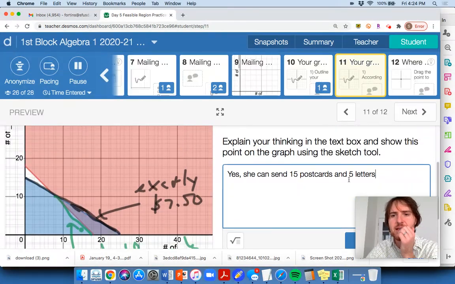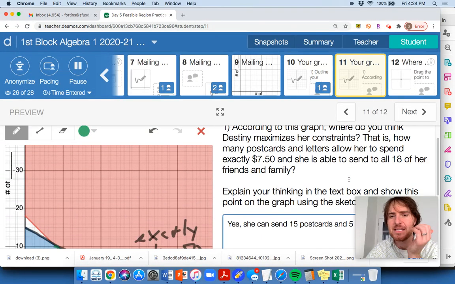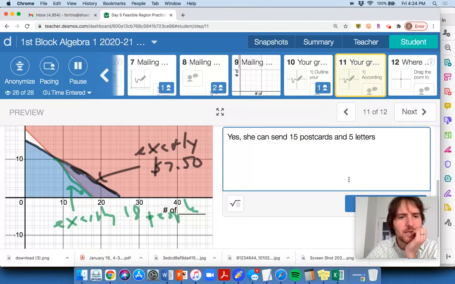But that's an example, okay? And that's in the feasible region. And she could send all the way up to 25, it looks like, and still be okay. If she sent 25 postcards, then she sent it to 25 friends. She still spent less than $7.50, which is kind of nice, or exactly $7.50. So that might be her best option, right? Her best option might be right here.